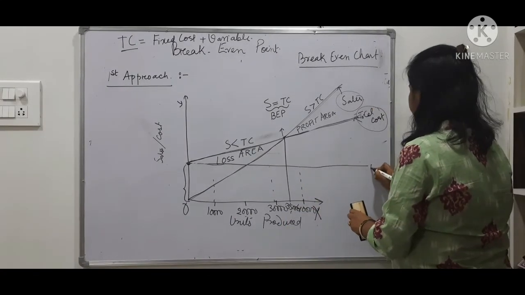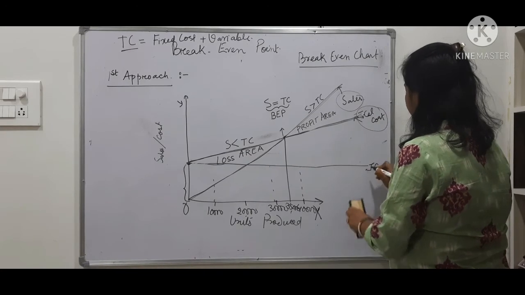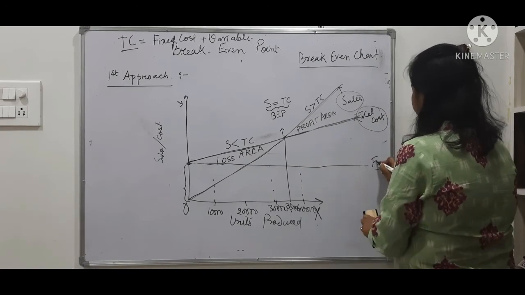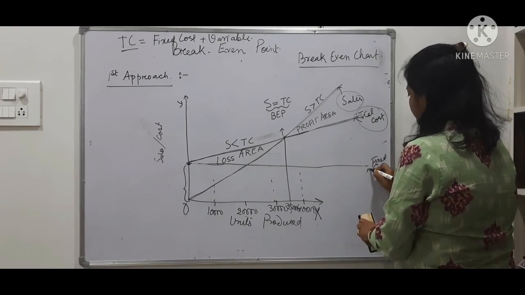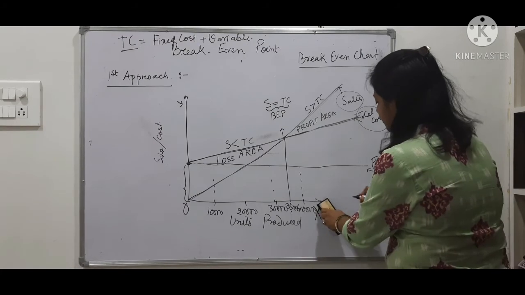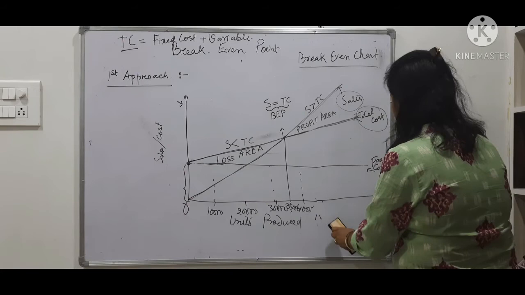Extend it further. This is your fixed cost. FC means fixed cost. And let me extend this OX axis further, to make it look a bit more beautiful.